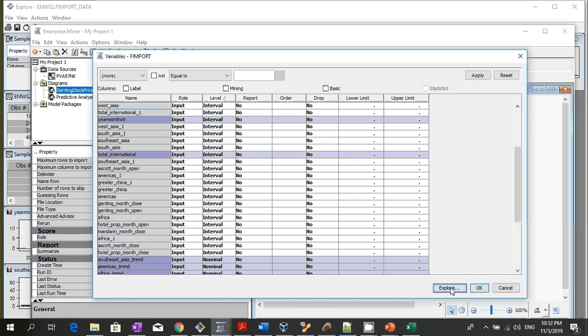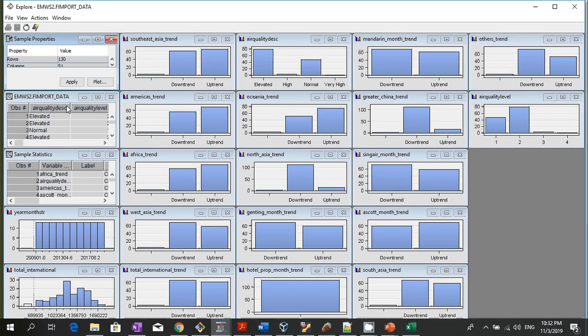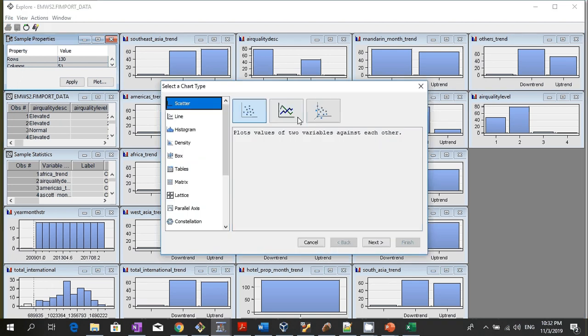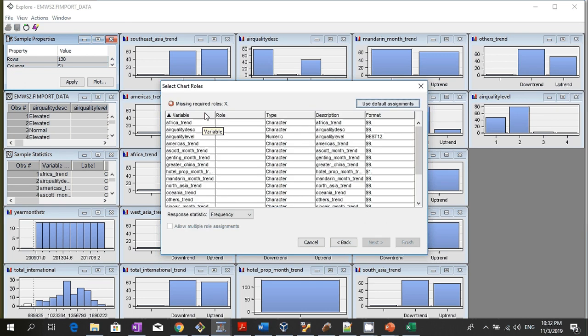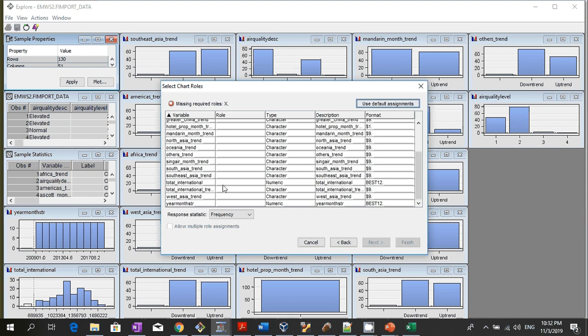Okay, explore this again. So from here what we can do is go to action, plot, histogram, and we need to select which view we want to use to build this histogram. So I want to take a look at this total international.